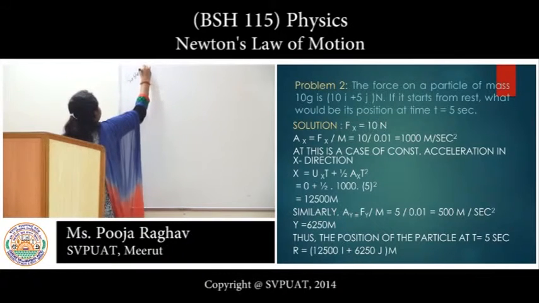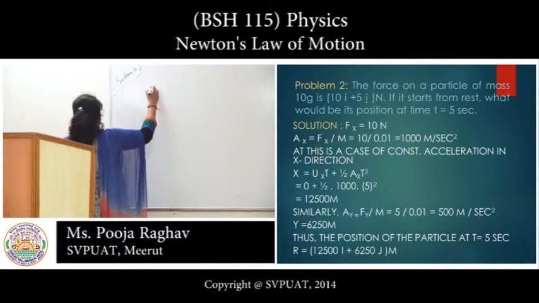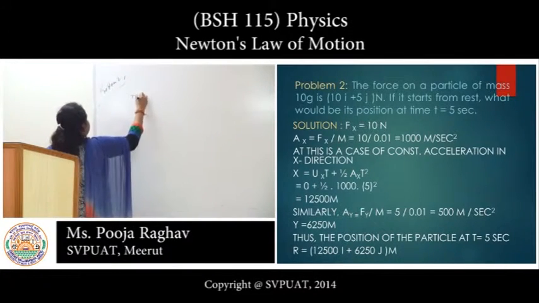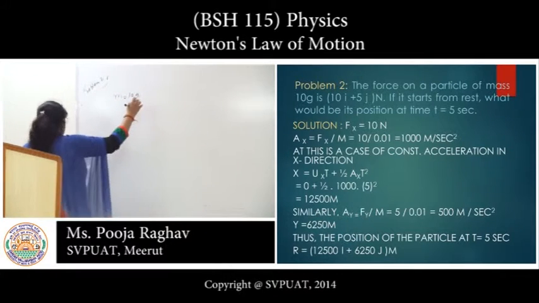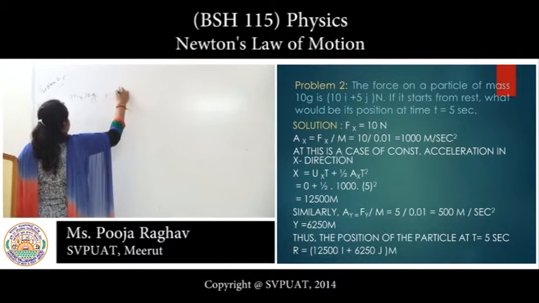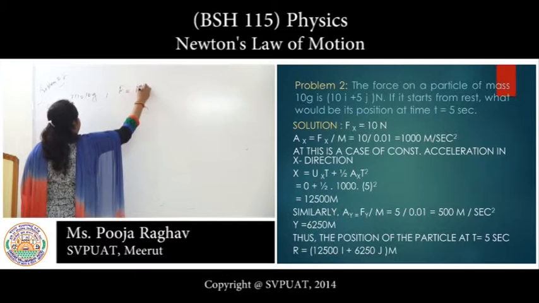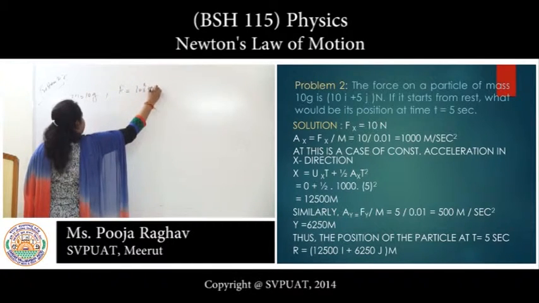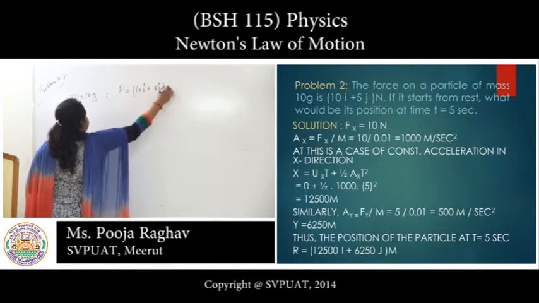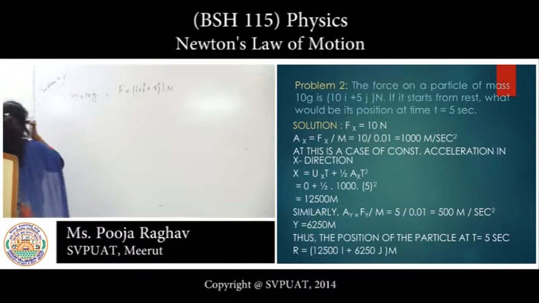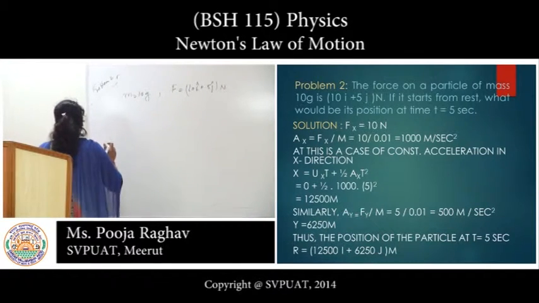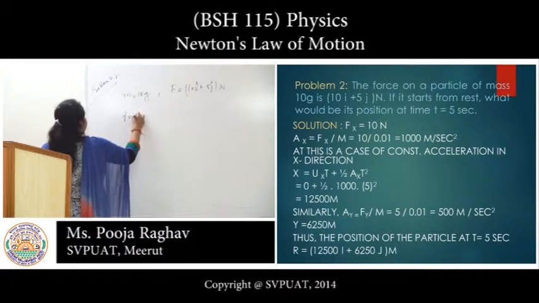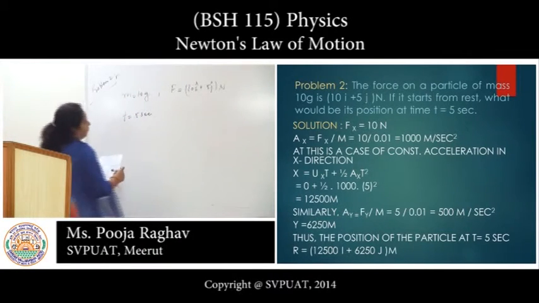Problem 2. The force on a particle of mass 10 gram is 10 i cap plus 5 j cap Newton. If it starts from rest, what will be its position at time t equals 5 seconds?